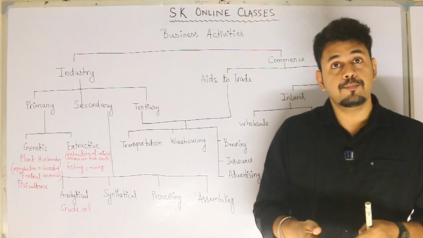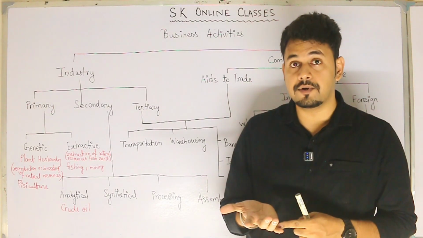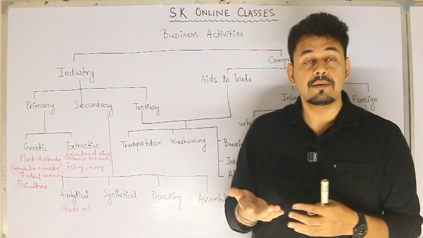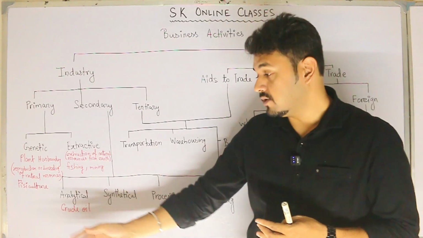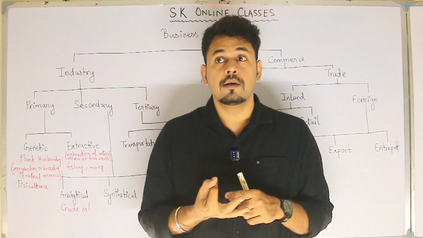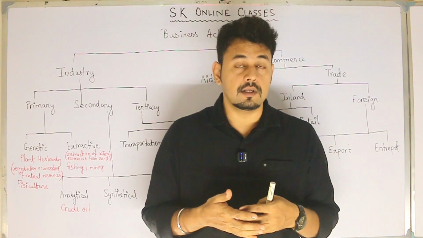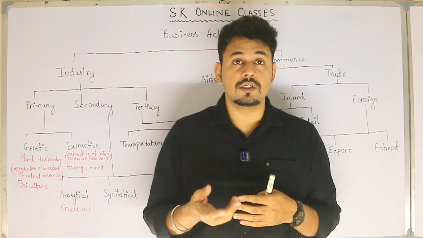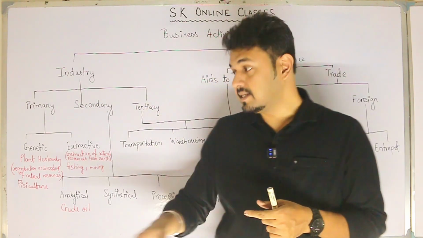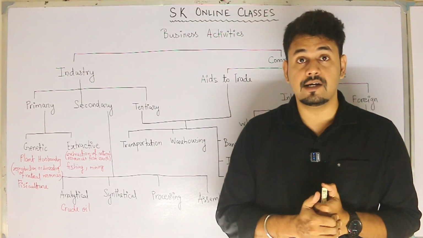After importing crude oil, companies like Bharat Petroleum, Hindustan Petroleum, Indian Oil, Reliance, Jio are converting it into finished products like petrol, diesel, LPG, CNG, and many other things. Even the fuel required by aeroplanes is produced from crude oil. So such industries are called analytical industry.